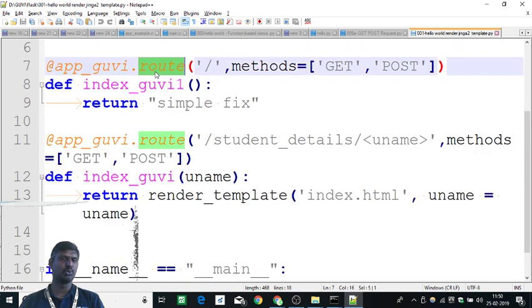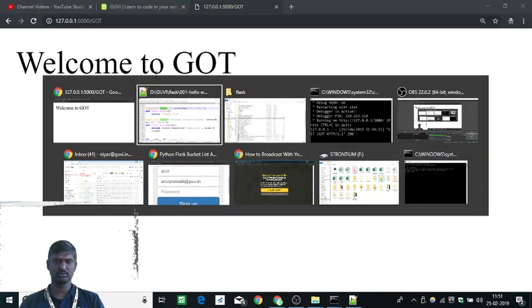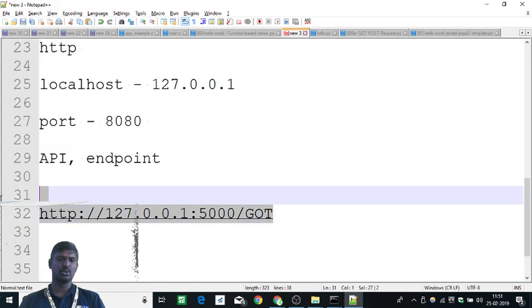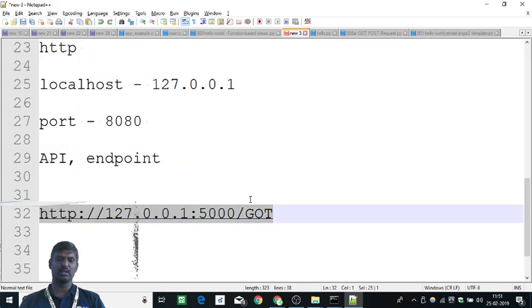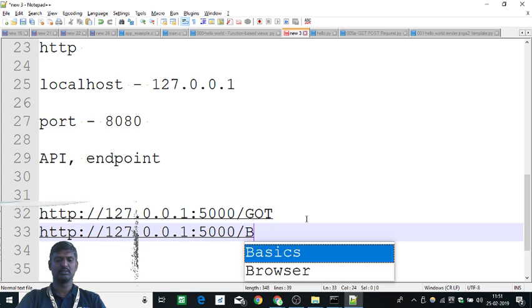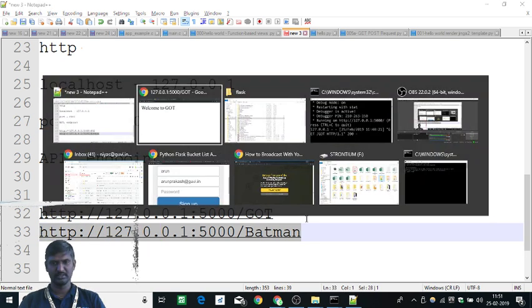So I have two routes. This is called a route. Where is our code? Here it is. If I want to have one more route, I can call this GOT1. Whatever you want to name it, it could be Iron Man, or it could be Batman, my favorite. So this could be another thing. Next route, let's make it a Batman route.